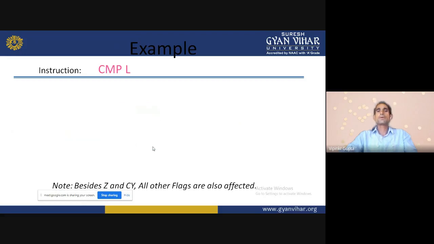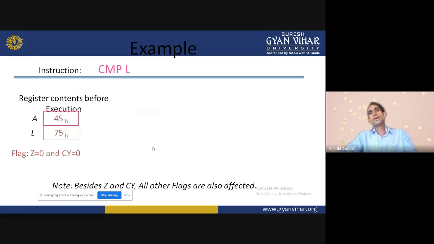Next one is compare. Suppose I am writing a program to find the maximum number in a given array. We have a memory with 4, 5, or many more numbers, and we want to find the highest number. What do we do?